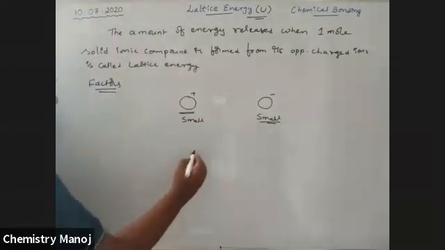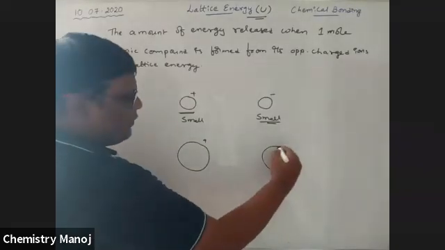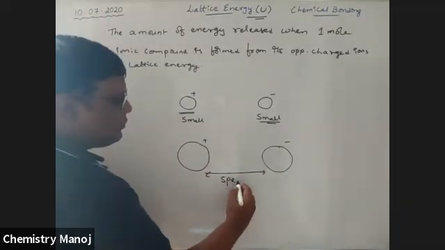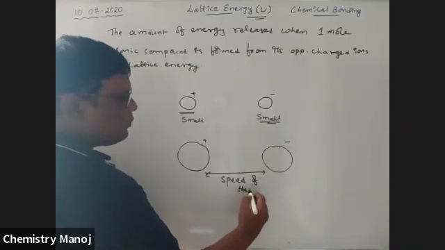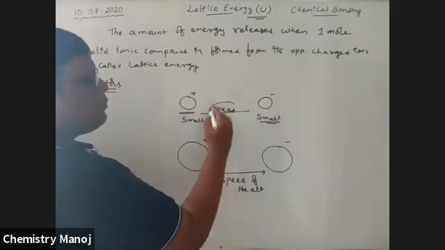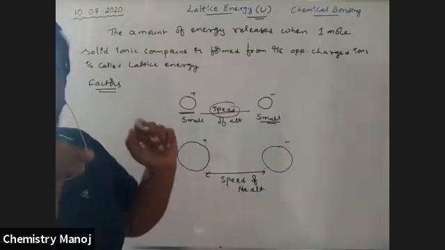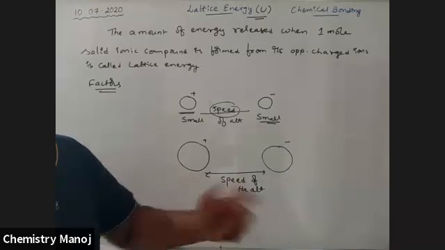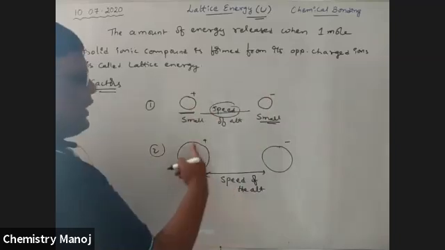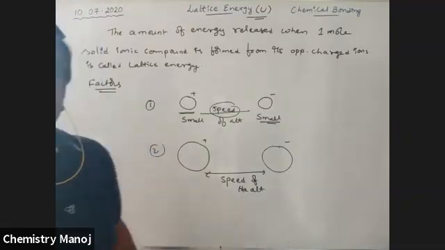Let us take one more example. This is the positively charged ion, and this is the negatively charged ion. So here is the attraction. Observe the speed of the attraction. Here also observe the speed of the attraction. Where is the attraction fast, quick and more? Tell me, boys, in the first case or the second case? No doubt, between plus and minus there is an attraction. In which case may the attraction be high? We expect it.